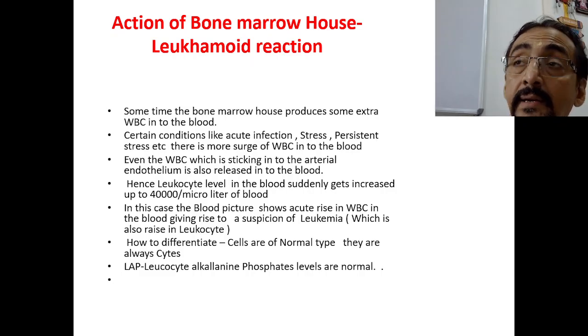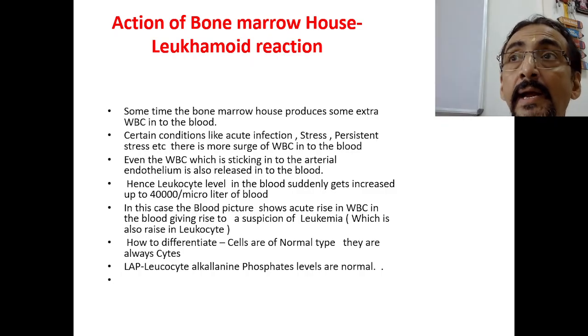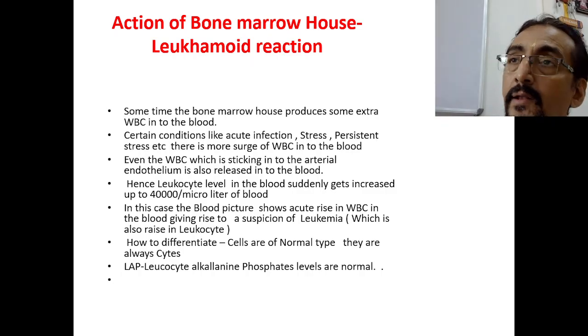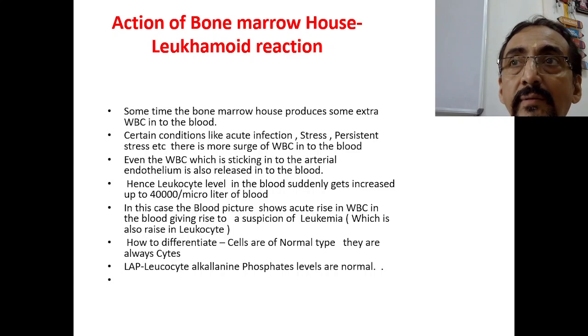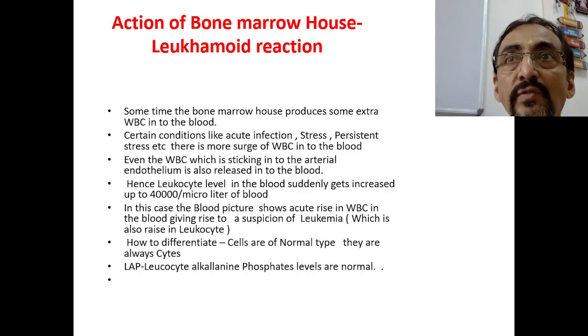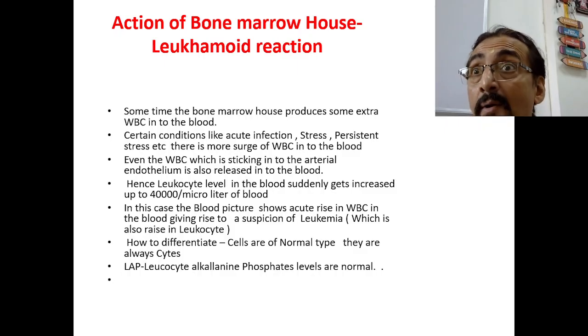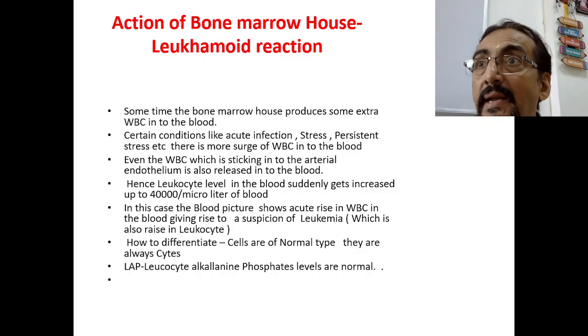But here the mature leukocytes are increased in the blood. It gives a similar picture of leukemia. In leukemia also there is a rise in leukocytes. Whether they are mature, immature, or blast cells, we will come to know later. But in the CBC, we will get increased leukocytes. So how to differentiate whether this is leukemia or a leukemia-like condition?